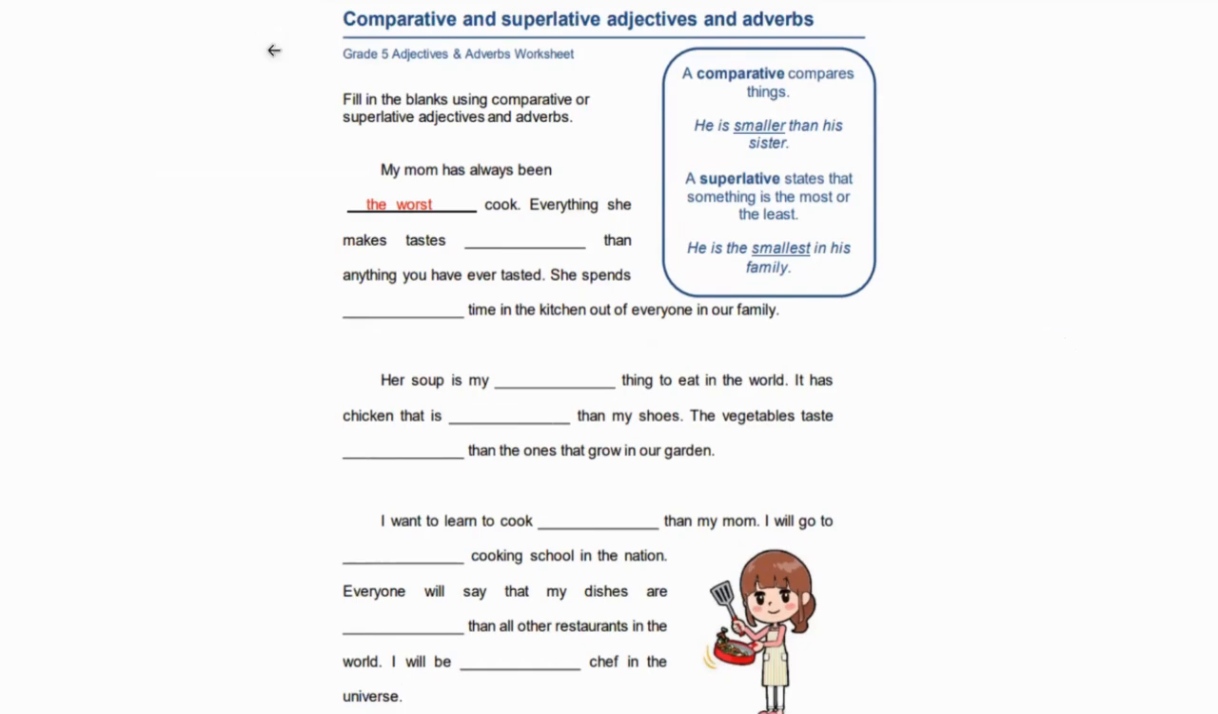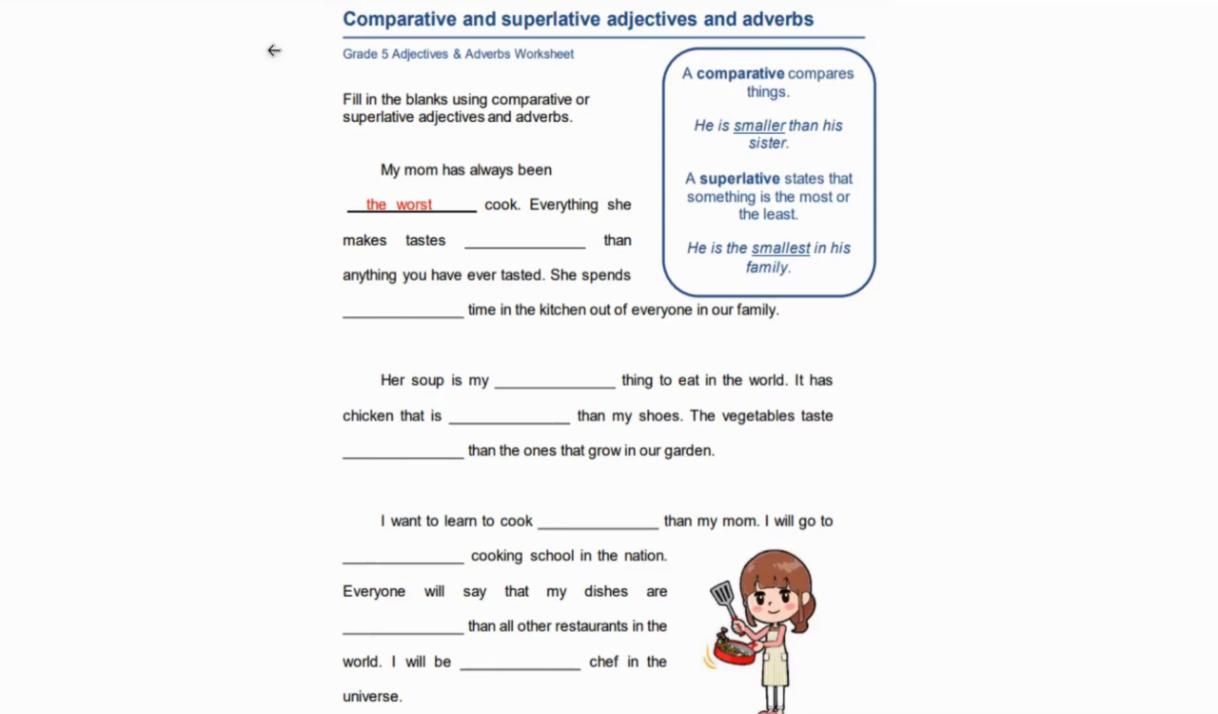Sorry to stop you there, but we are saying that your mom is the worst cook. So a correction on the previous part: everything she makes tastes worse than anything you have ever tasted. The worst would be spelled W-O-R-S-E, worse than anything you have ever tasted.